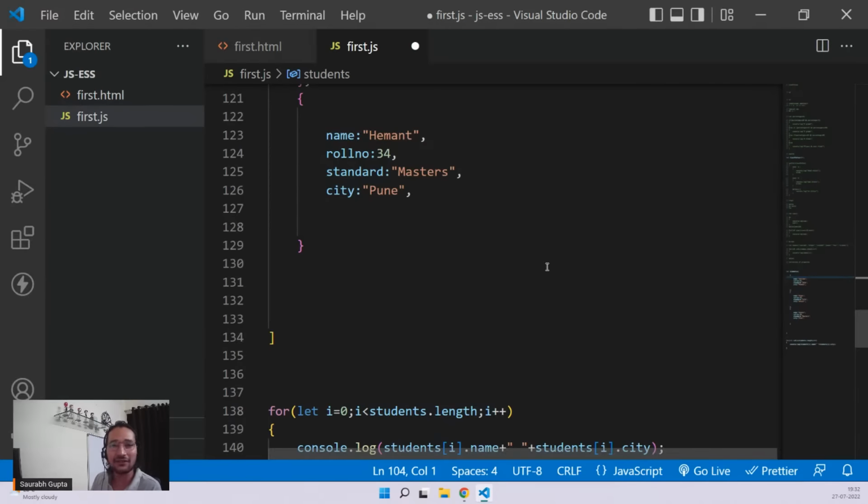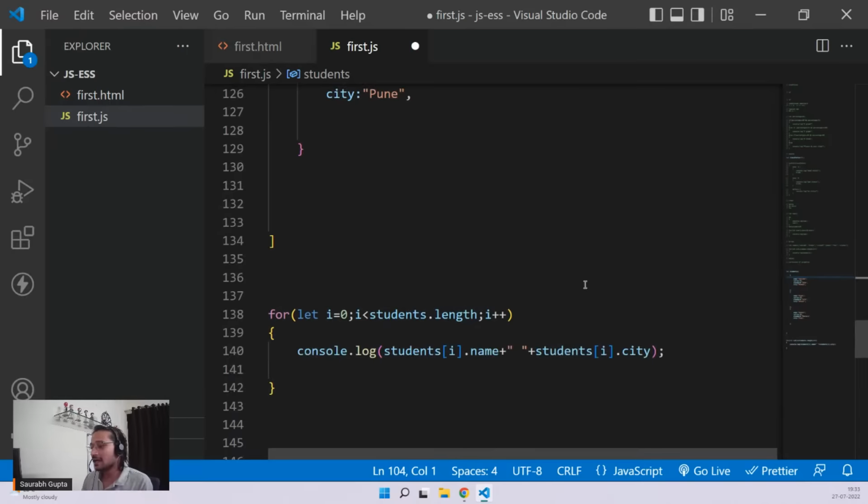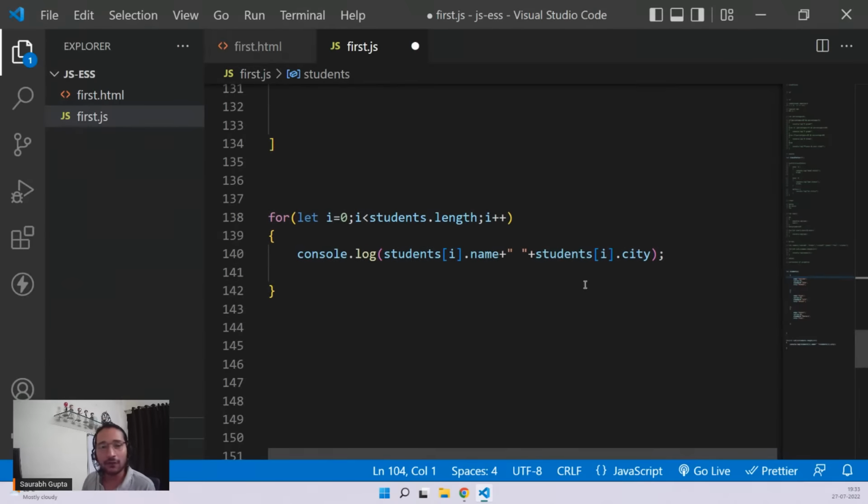See, guys, class is just a reference. For all the people who don't know, class is just a reference. So in all the other languages, you have to create a class if you want to create an object. JS allows you to directly create objects. I don't need a class. Define your object, put all the properties. That's it. Now let's move ahead to the last topic for today.